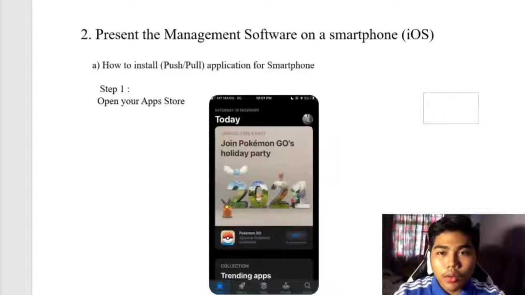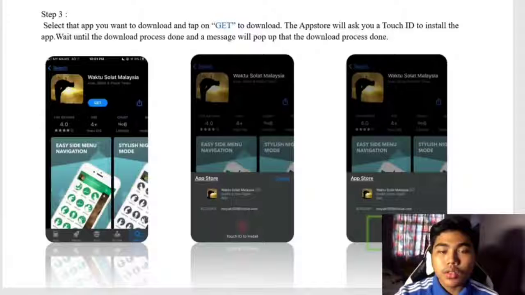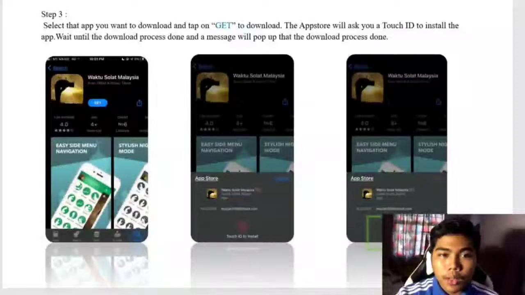These are the steps for how to install a push or pull application for a smartphone. Step 1. Open your App Store. Step 2. Go to the search section and search for the app that you want to download. Step 3. Select the app you want to download and tap on Get to download. The App Store will ask you for Touch ID to install the app. Wait until the download process is done and a message will pop up saying the download is done.